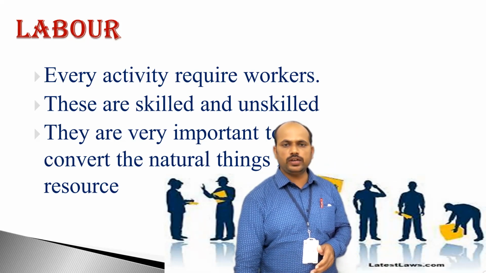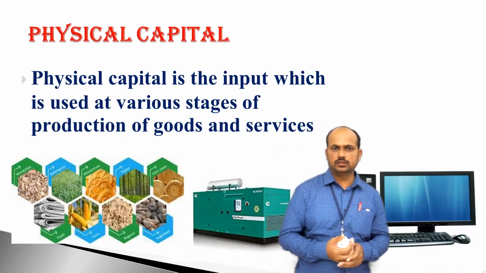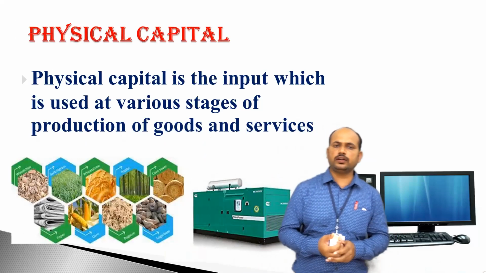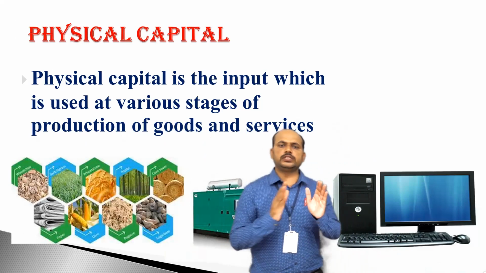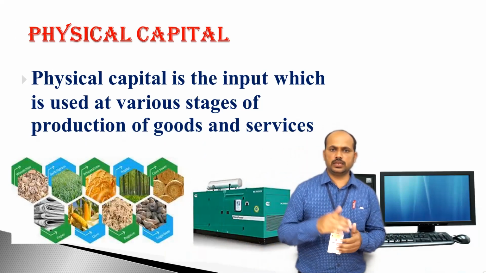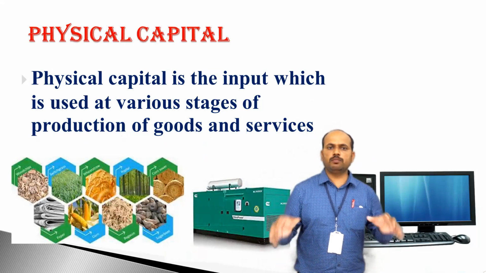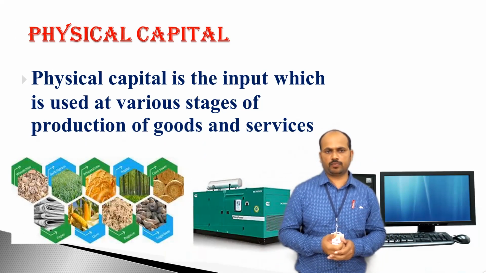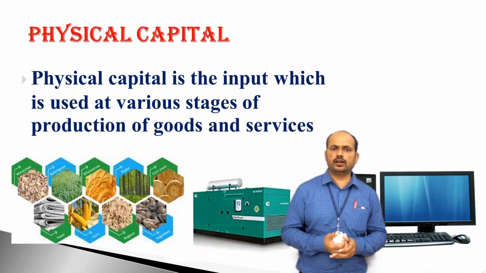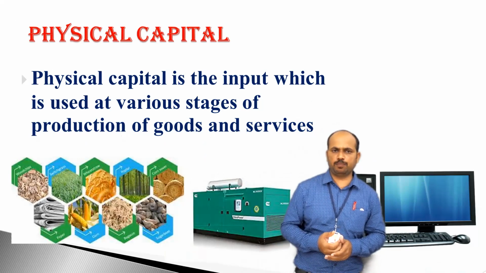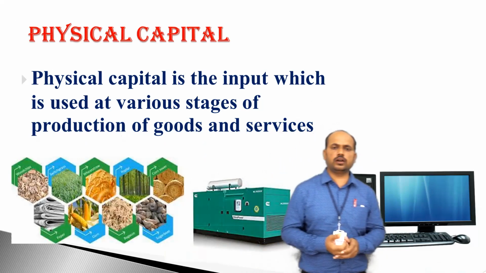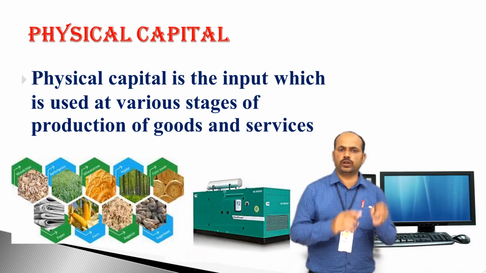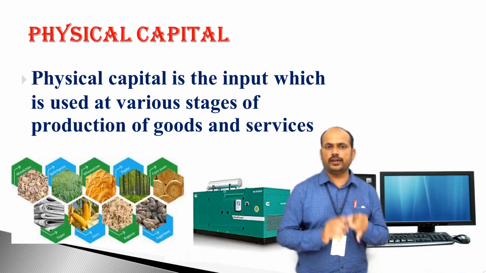Now, next we have the third, one of the most important factors of production, that is physical capital. Means in every production, some inputs are required. Now what inputs are required? Let me tell you an example of sugar production. For the production of sugar, what do we require? We require raw material, that is sugarcane.